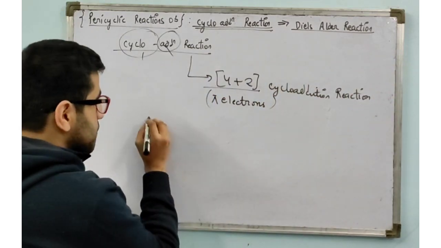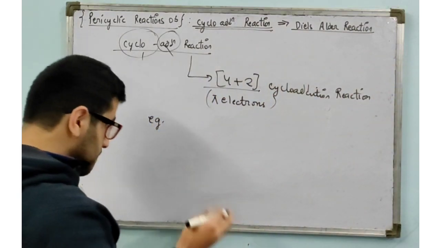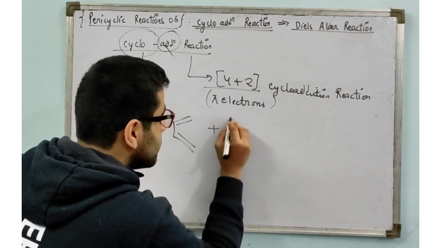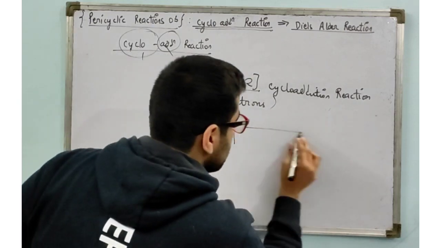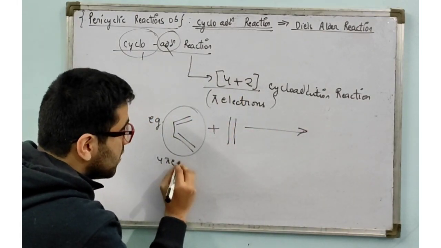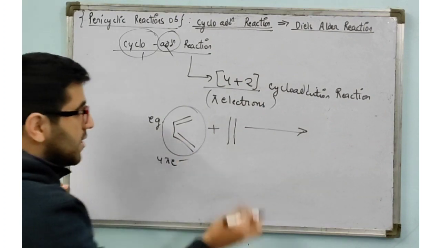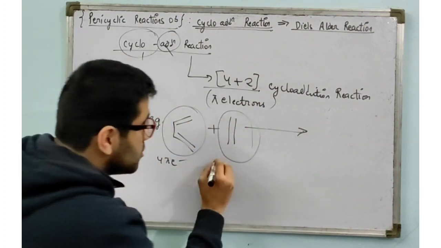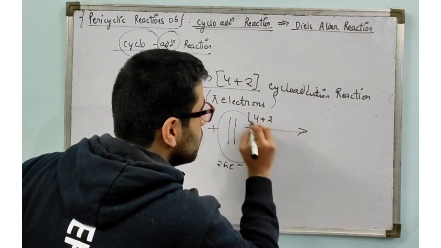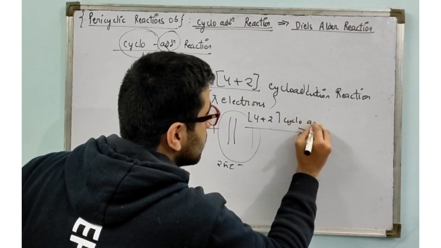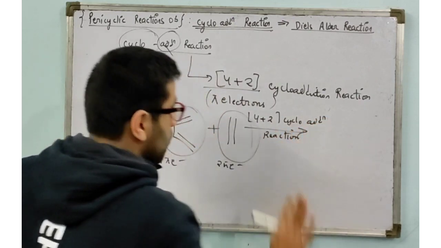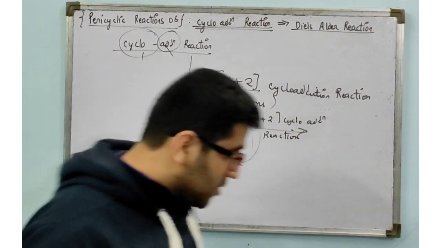Let me give you the example. If I have this substance and this substance, this is having 4 pi electrons, 2 and 2, and this is having 2 pi electrons. So on the basis of this we are having 4+2 cycloaddition reactions. I hope this is clear to you.